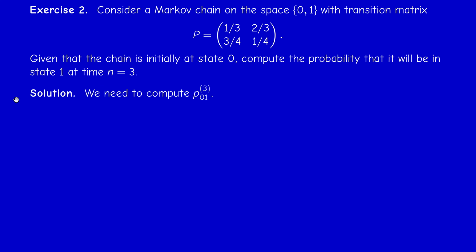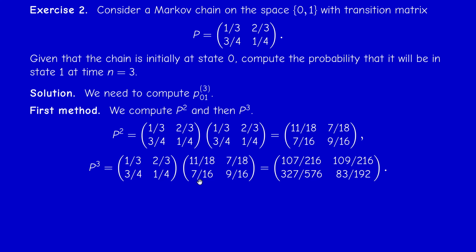And once again, you have 2 ways. So we need to compute P013. First way, we compute P to the 3. So it will take some time, of course, if you want to do all these operations by hand. But you can use the calculator, of course. And by the way, in the exam, you are allowed to use the calculators. So P01 is this guy here, 109 over 216.